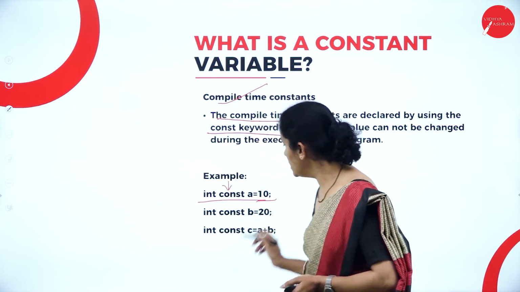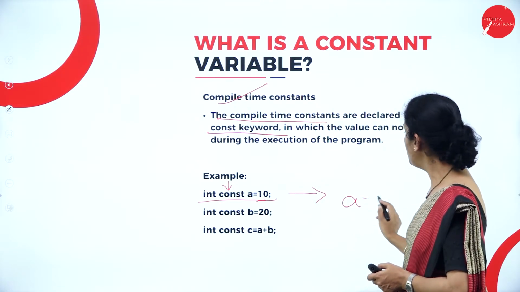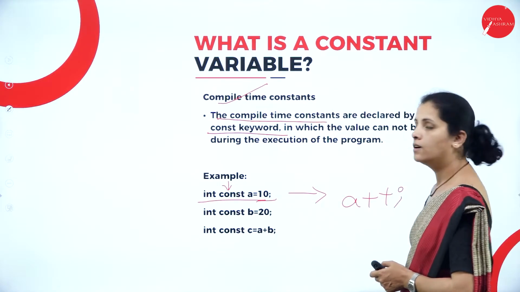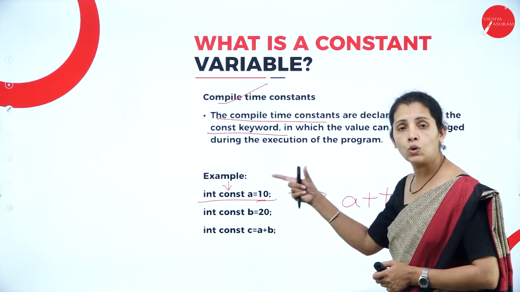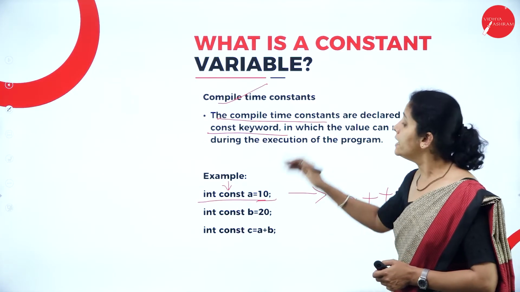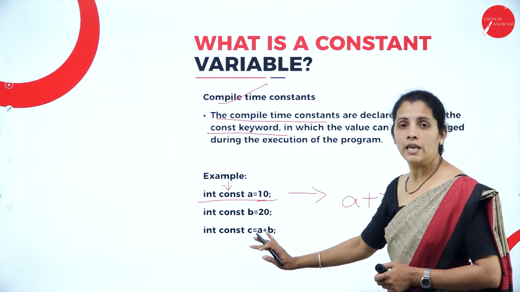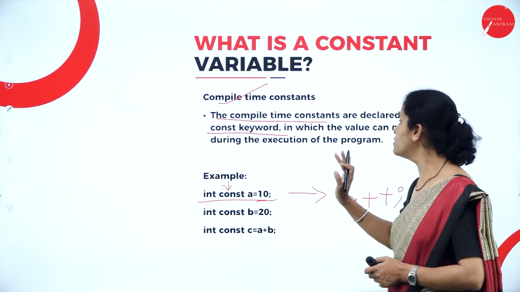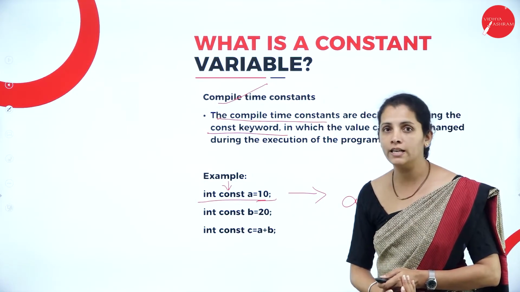So dear student, if in the middle of my program I write A++, then the value which is stored in A does not change. It remains constant throughout the program. Even during the execution of the program we cannot change a constant value.